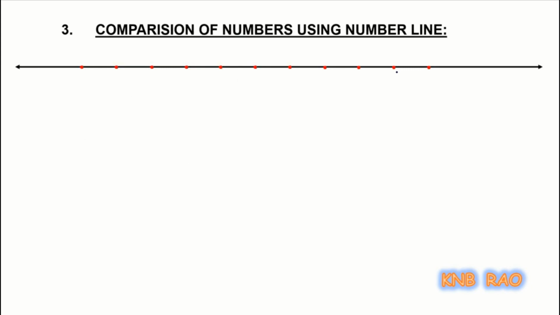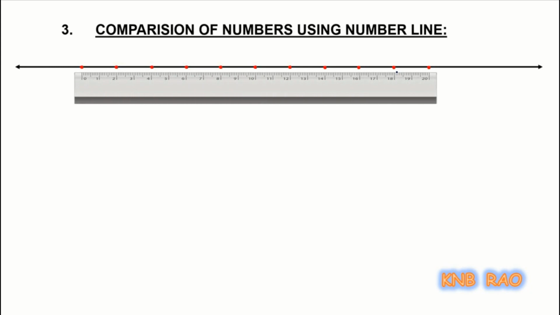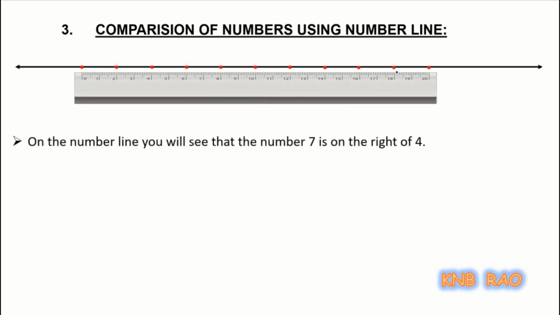Students, here is a number line for me with the marked points, and I have taken a scale on it. Now, on the number line, you will see 7 and 4. Where is 7 and 4? I have not marked them now.